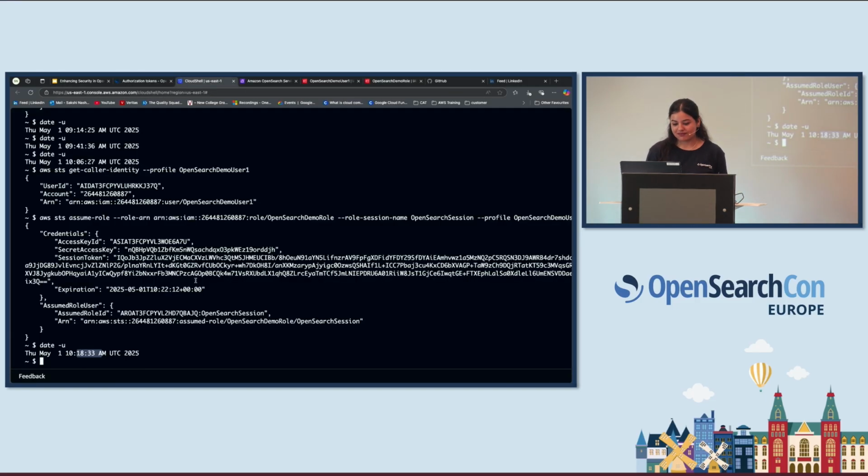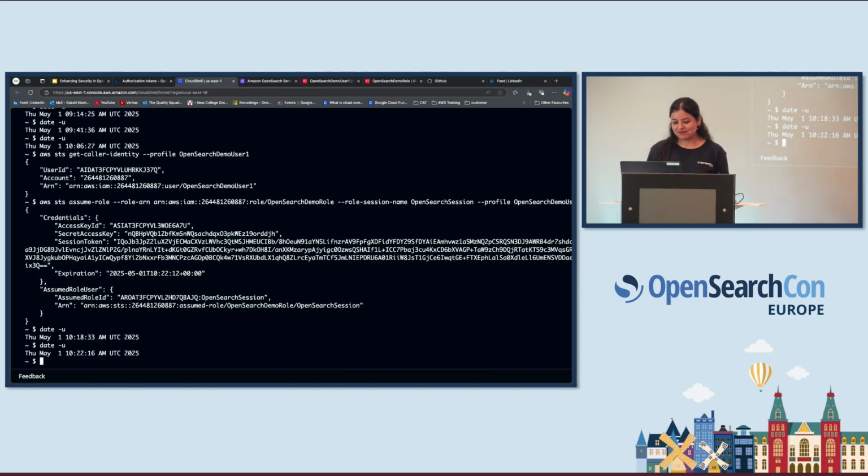Thanks for the presentation. Just curious, do you have any tips for using fine-grained access control for OpenSearch, if you have used that with STS, and managing access going from just AWS-based access with short-lived tokens to fine-grained access?